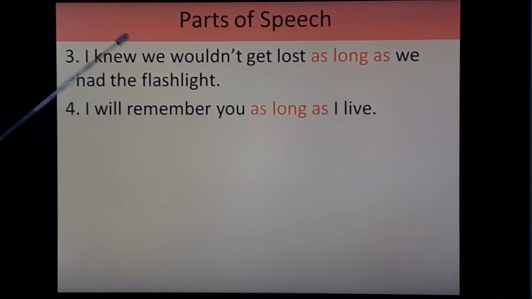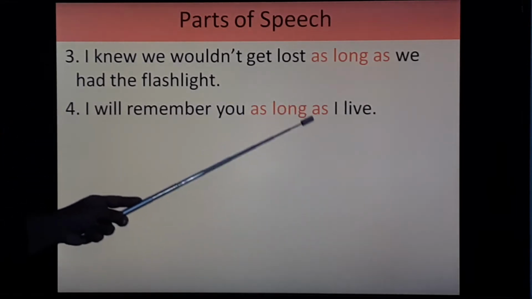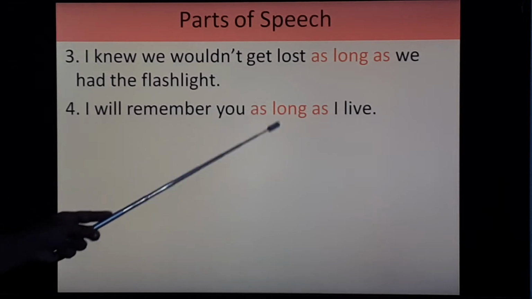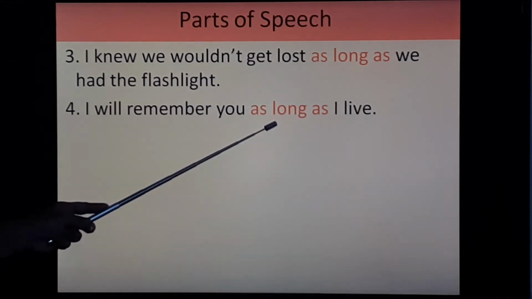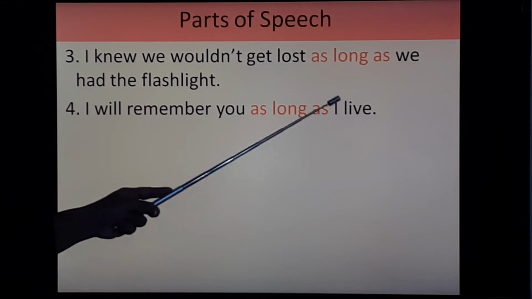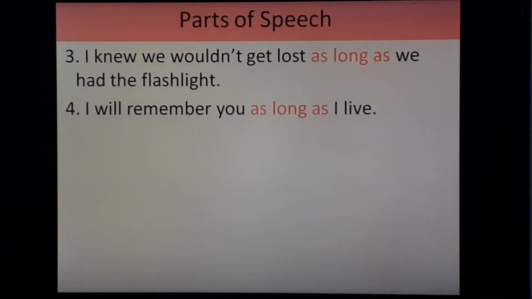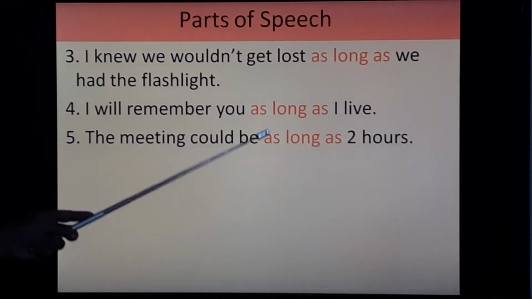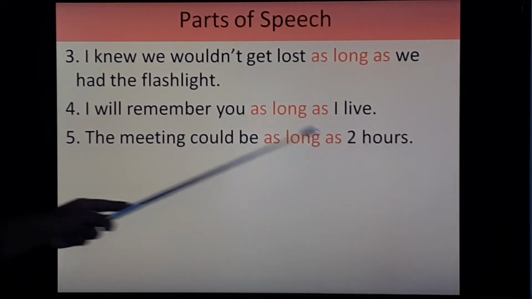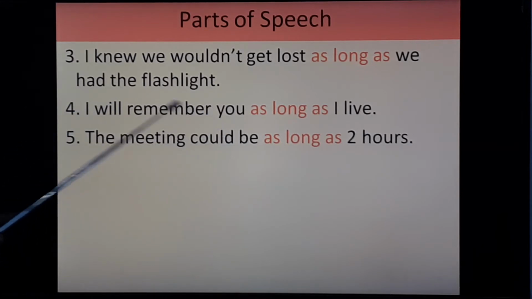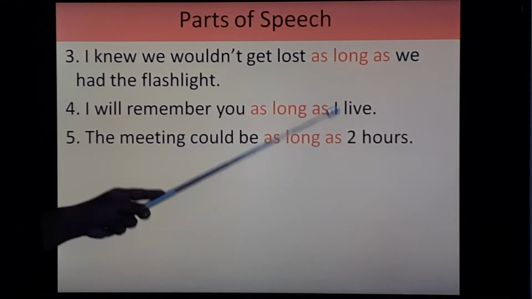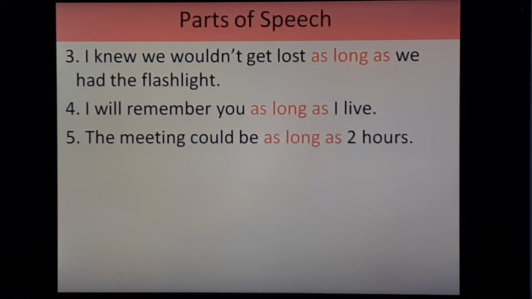Next, I will remember you as long as I live. So here I will remember you, that is main clause, as long as, that is subordinating conjunction, and I live, that is subordinate clause. Next, the meeting could be as long as 2 hours. So here meeting could be, that is main clause, as long as subordinating conjunction, 2 hours, that is subordinate clause.